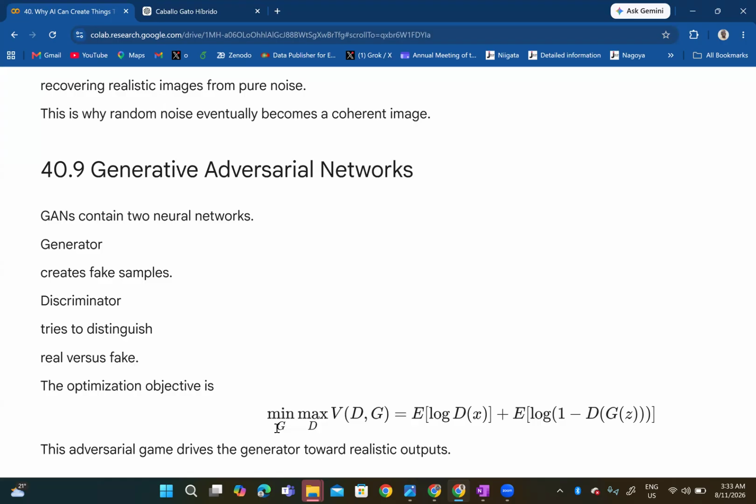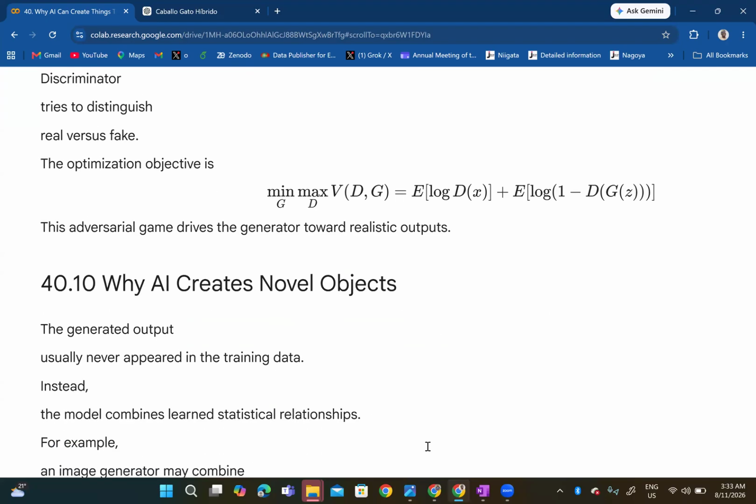So the objective of that is the min-max. We minimize over the generator and maximize over the discriminator for V of D comma G, that's discriminator and generator, equals the expected value of the log of the discriminator of x, plus the expected value of log of 1 minus the discriminator as a function of the generator of z. So this adversarial game drives the generator toward realistic outputs. So they are back and forth. As the generator is generating samples, the discriminator is trying to shave off anything that is not needed, and then at the end of it, over time, the proper image is obtained.